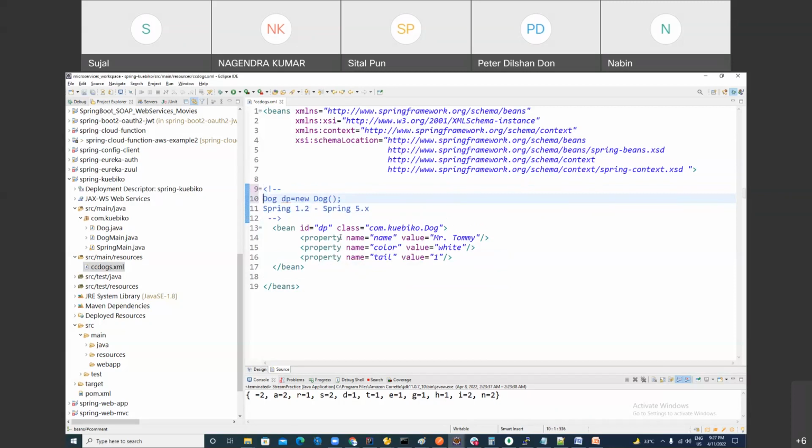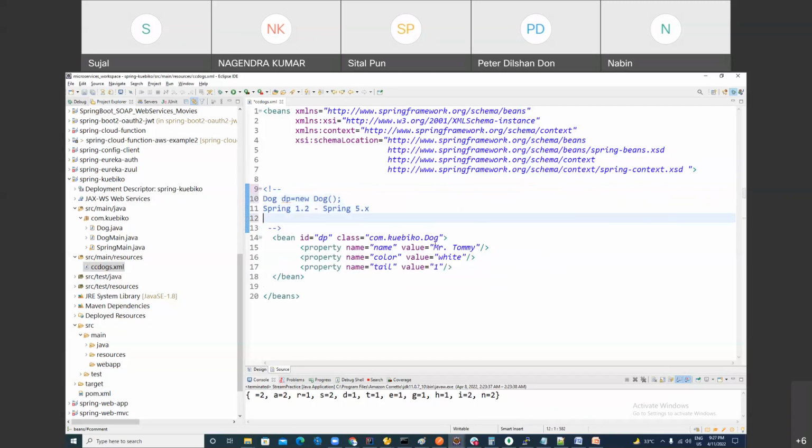Object managed by Spring container is called bean. Hey, what is the definition of the bean? Who will tell me? Object managed by Spring container. Usha, this is clear to you? Yes, sir. Bean definition is clear. Any object which is managed inside the Spring container, right? And who is our container?